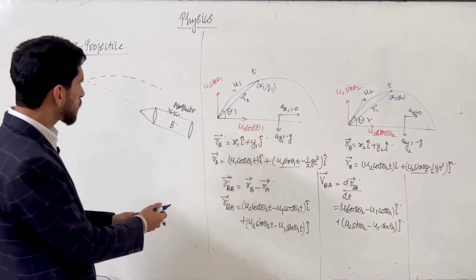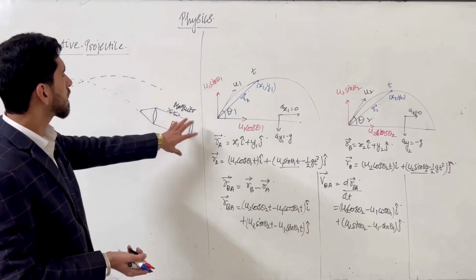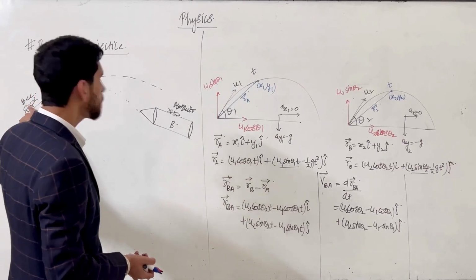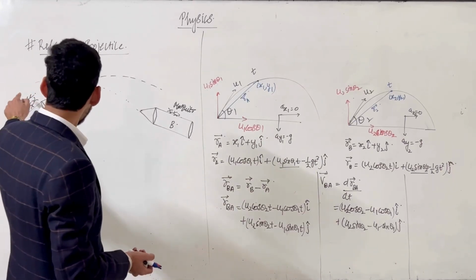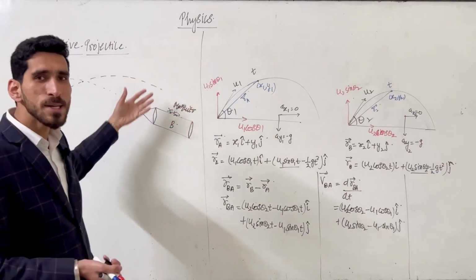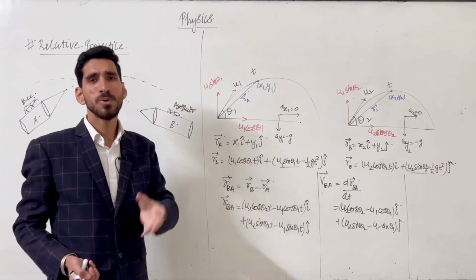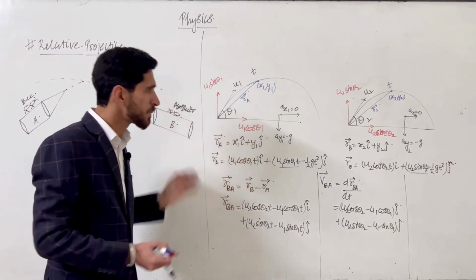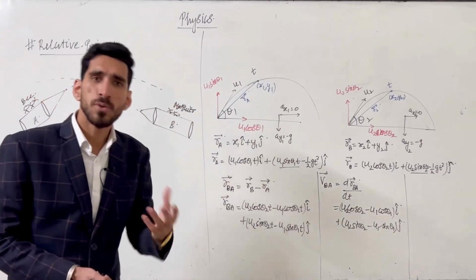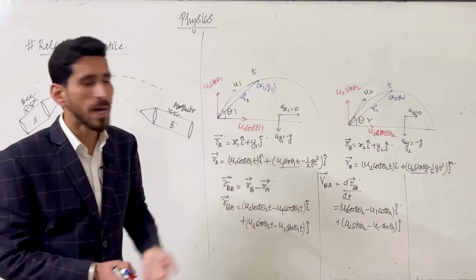With respect to us, we are standing on the ground looking at this rocket, that is a projectile motion. If we are looking at rocket 1, that is a projectile motion. But if I ask from B how this mosquito is going, on which track it is moving, that is a straight line path. So we can conclude that one projectile with respect to another moves on a straight line path.